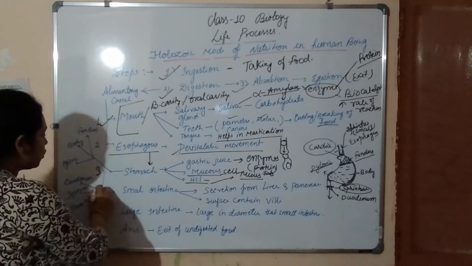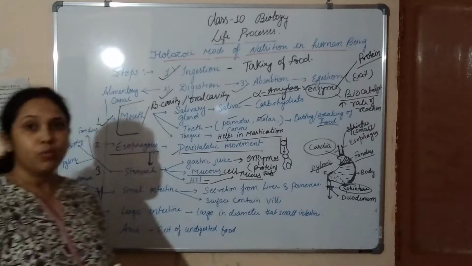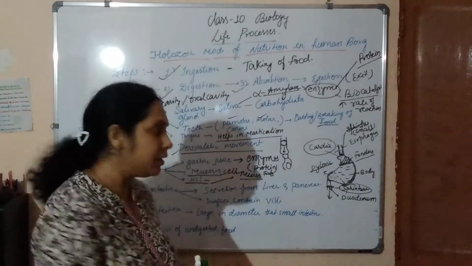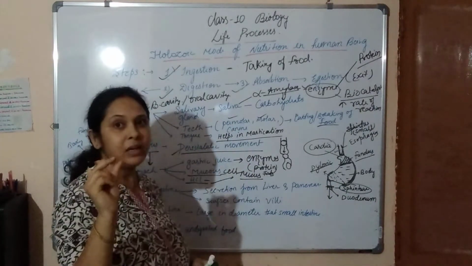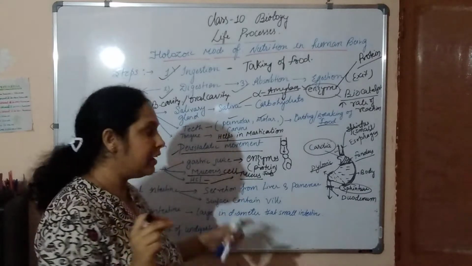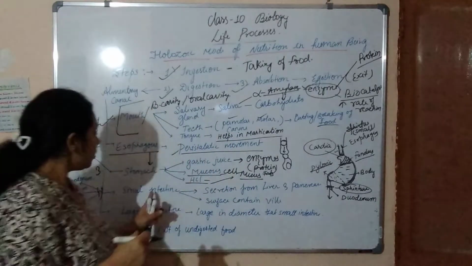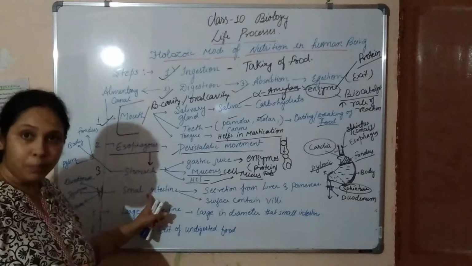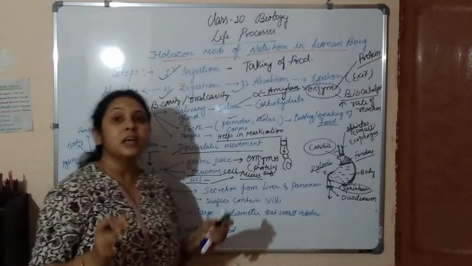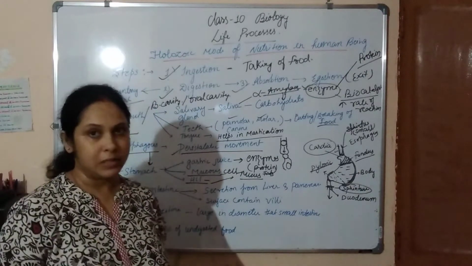Next part contains the small intestine. So why is it called small intestine? Because it has a very small diameter compared to the large intestine. The small intestine is very important because here the complete digestion takes place.